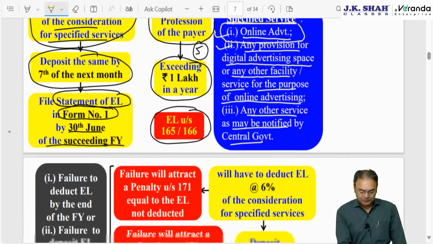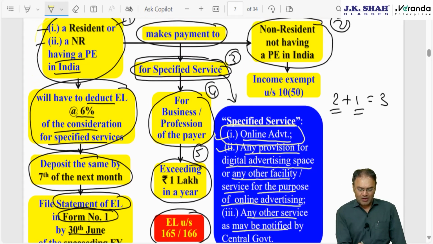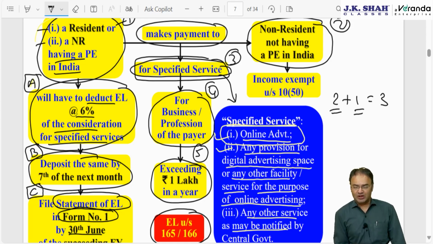Okay, now how many requirements of the payer are there? Step number 1, payer will have to deduct. After deducting, payer has to deposit, and after depositing, payer has to file the annual equalization levy statement. If there is any mistake in it, rectification is possible, revision is possible.